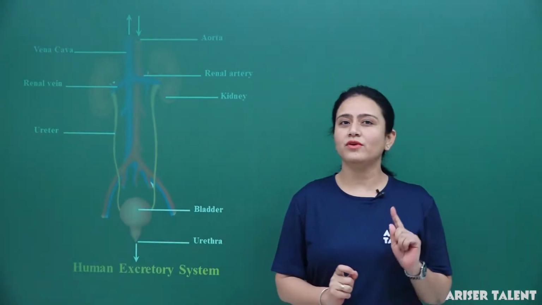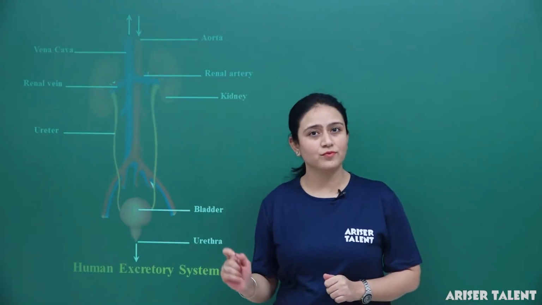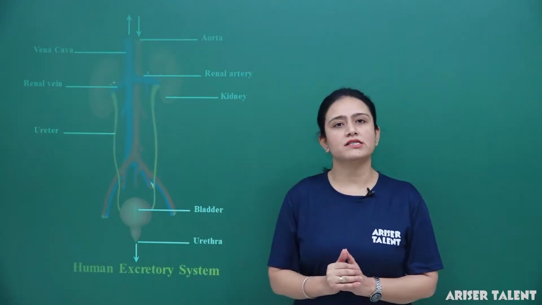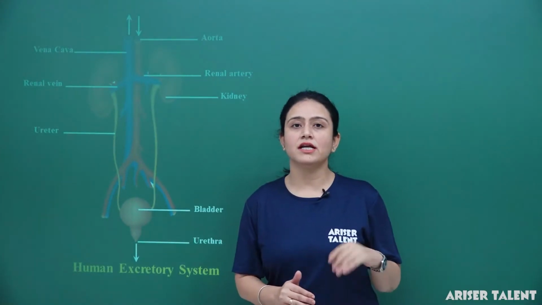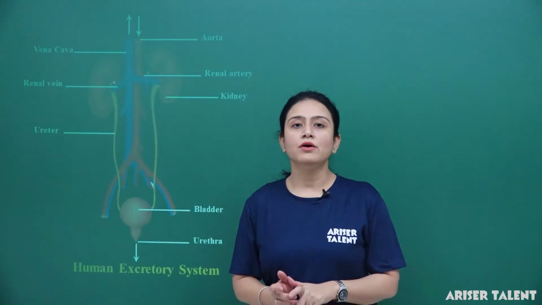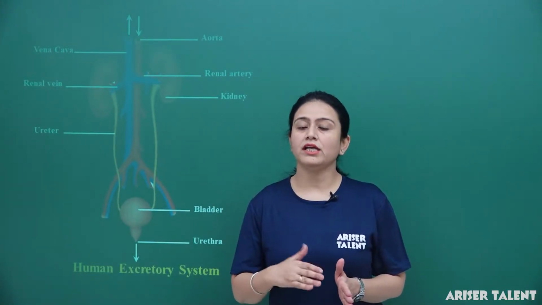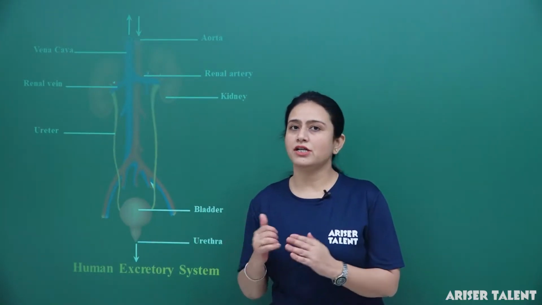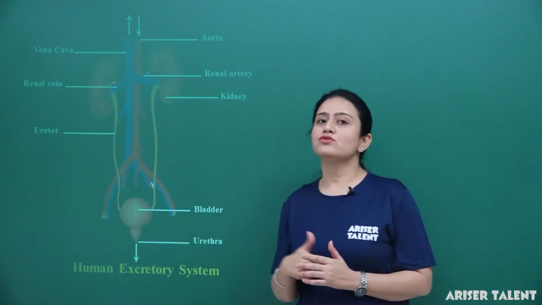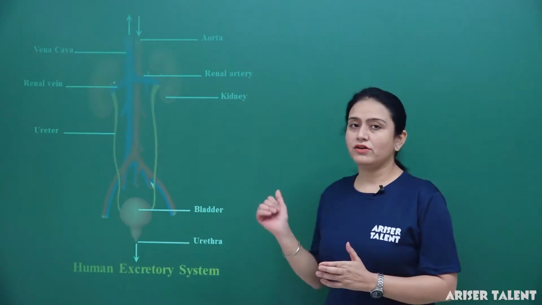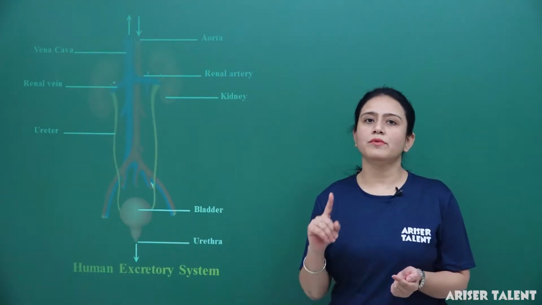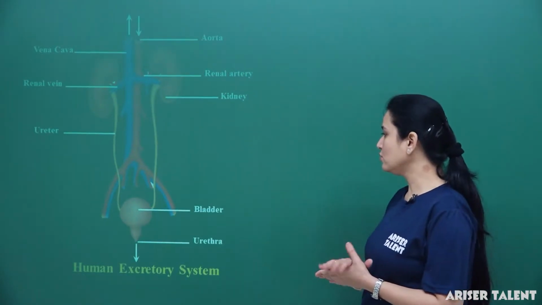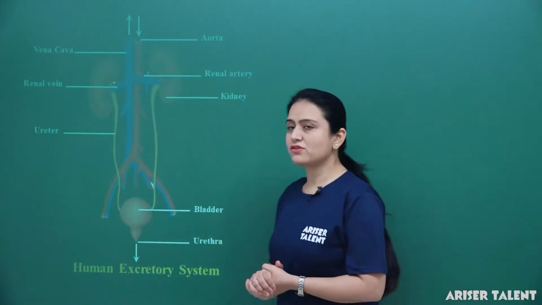As you know, we are studying a very important chapter, that is life processes. In life processes, we are going to start with the human excretory system. In my previous lecture, I taught you about the excretory system, and at that time I taught you that in humans there are primary excretory organs and additional excretory organs. So today we are going to talk about the human excretory system, in which we will talk about the primary excretory organ, that is the kidney. Fine. So let's talk about the human excretory system.